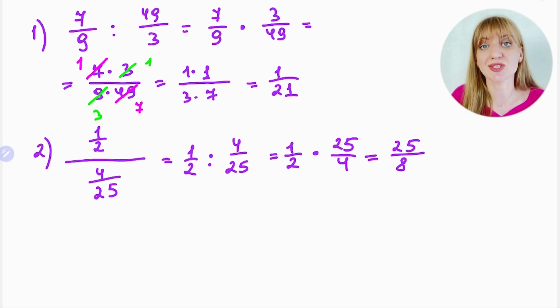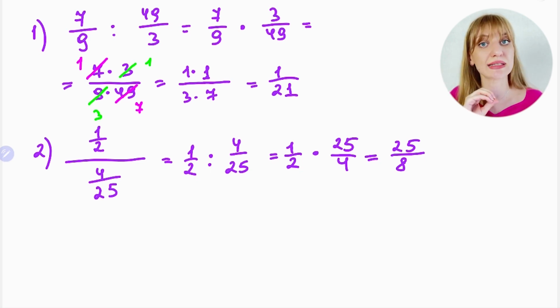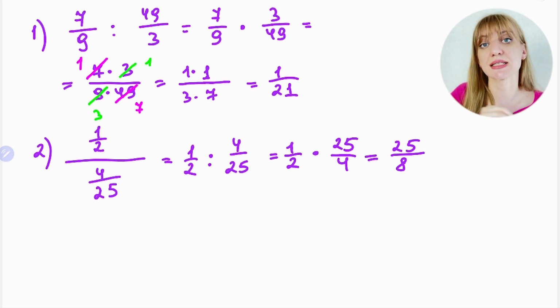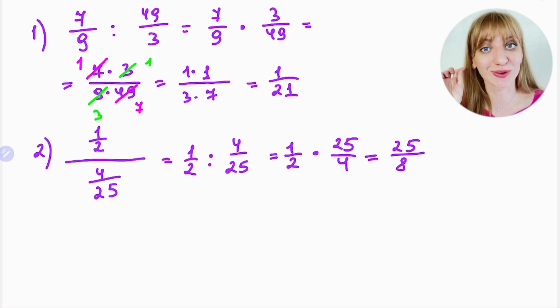And here you see that it's an improper fraction, because the numerator is greater than the denominator. It means this fraction has some integer inside. If you want, you can convert it to a mixed number. If not, you can also leave it as is. If you have a result as a fraction, it's okay to leave it as a fraction, not convert it to a mixed number. But I will also show you here how to convert it, just in case.